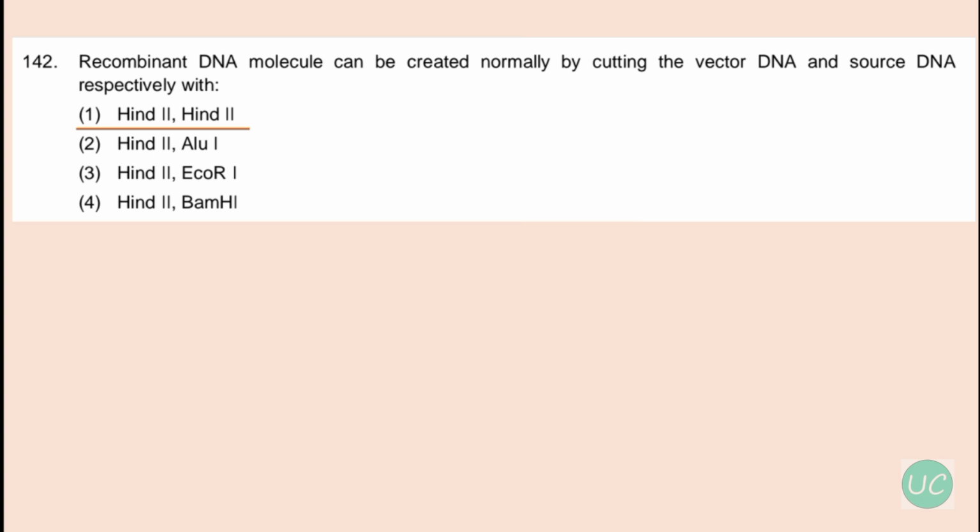create recombinant DNA. Now to give you a recap about this question, recombinant DNA is created by combining DNA fragments from different sources such as plant and bacterial DNA, and restriction enzymes like HindIII, EcoRI, etc. create sticky ends when they cut DNA. Now sticky ends are used in cloning technology to join 2 DNA fragments together using DNA ligase, and the sticky ends form hydrogen bonds with the complementary bases of the other strand, allowing the fragments to be joined.